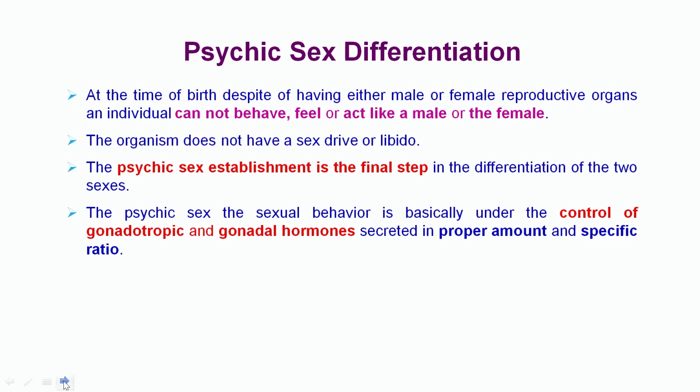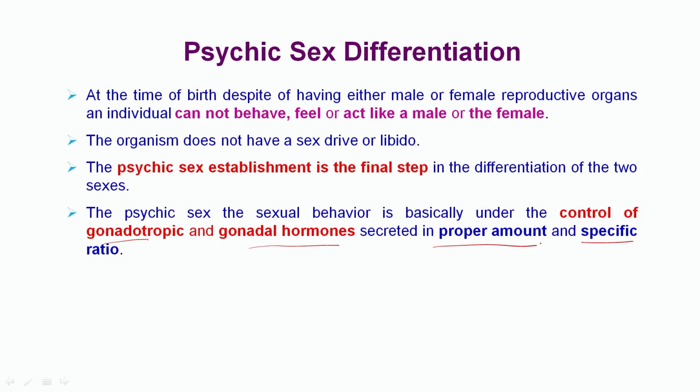Now coming to the psychic sex differentiation, which is the final step of sex differentiation. At the time of birth, despite having either male or female reproductive organs, an individual cannot behave, feel or act like a male or female individual. The organism does not have a sex drive or libido at this stage. The psychic sex establishment is the final step in the differentiation of the two sexes. The sexual behavior is basically under the control of gonadotrophin and gonadal hormones secreted in proper amount and specific ratio.